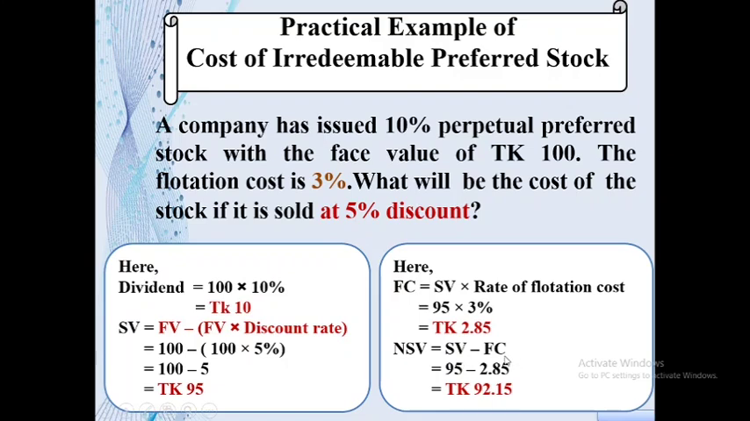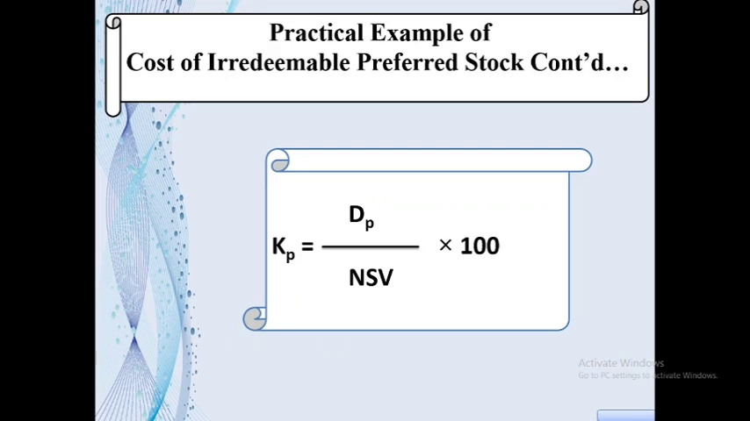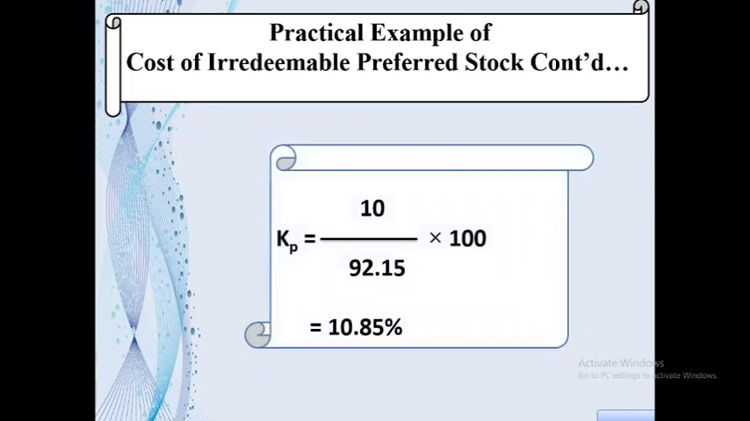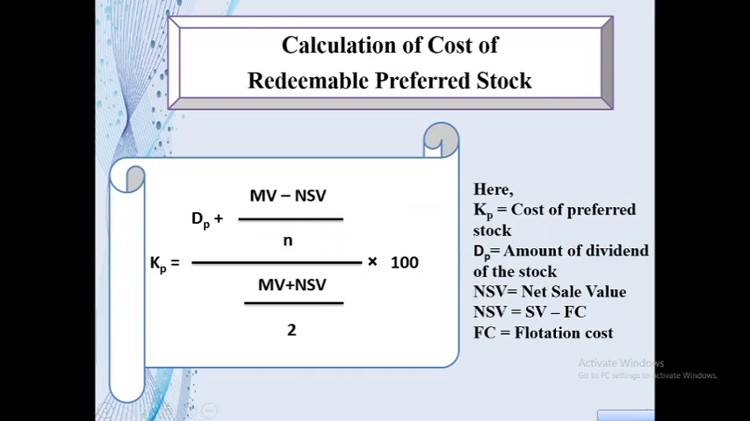Now we can easily calculate the net sale value. We have to deduct flotation cost from sale value to get the amount of net sale value, and the amount is Taka 92.15. We can calculate the cost of irredeemable preferred stock by applying this formula, and after putting value in the formula we get the answer. So the cost of this stock is 10.85%.